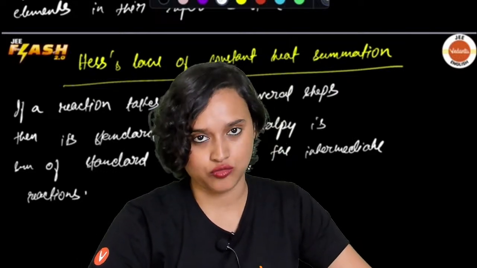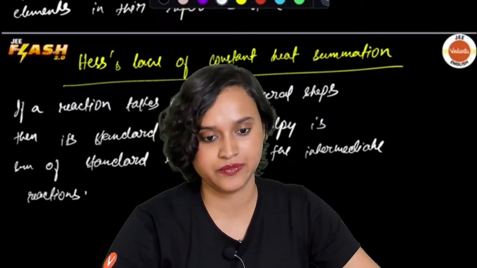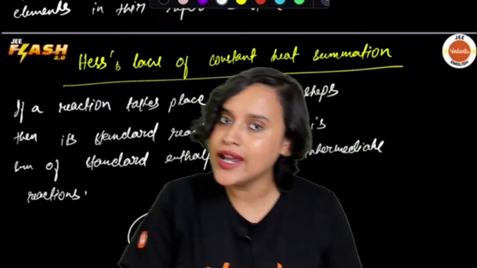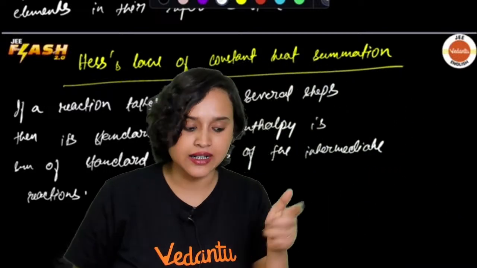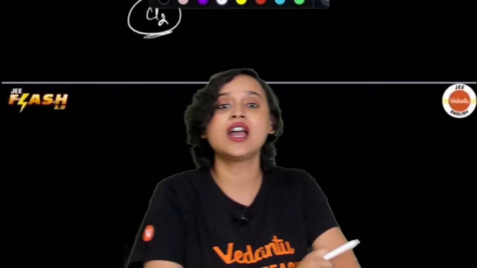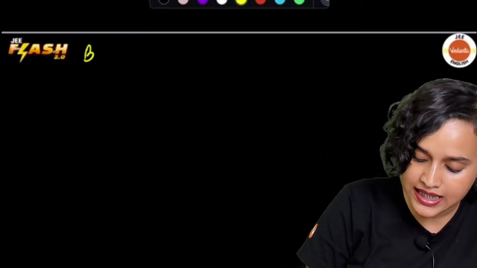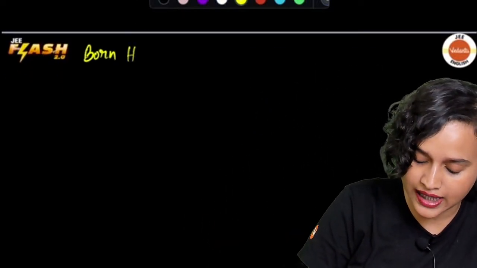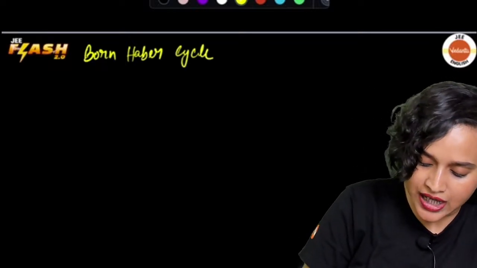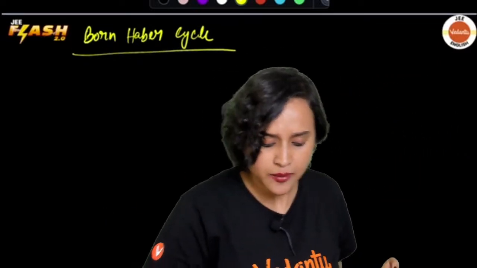Now, let us understand the Born-Haber cycle. This is very important. The Born-Haber cycle is slightly related to Hess's law and whatever I have just explained to you. Everybody, please pay attention. We are going to simply use the example of NaCl.